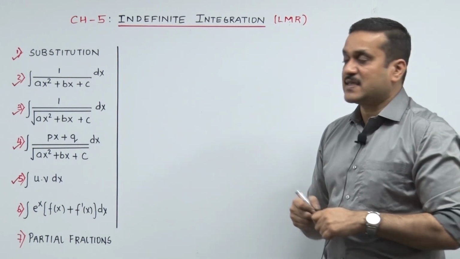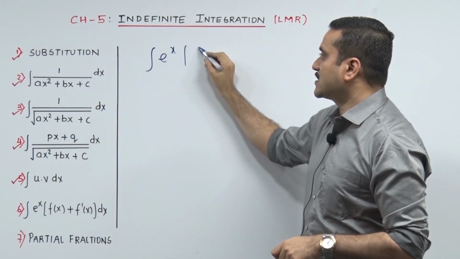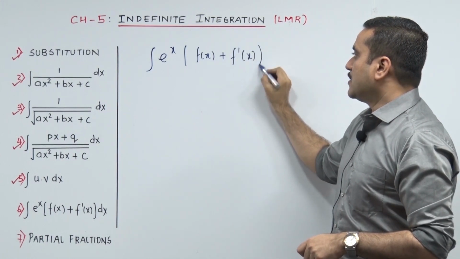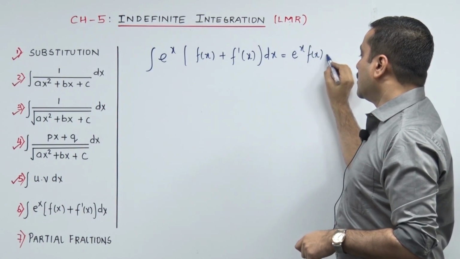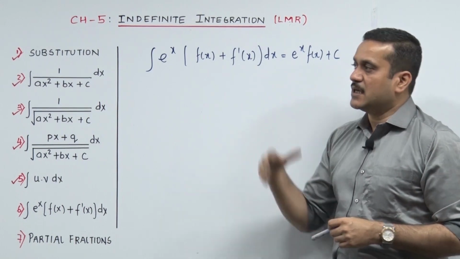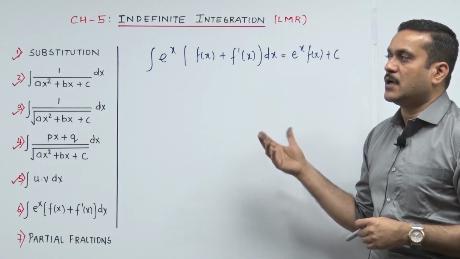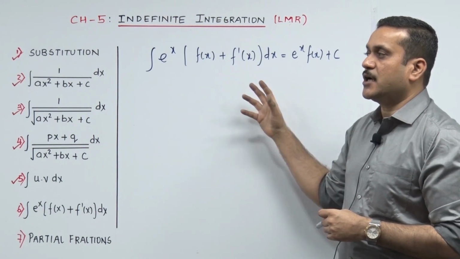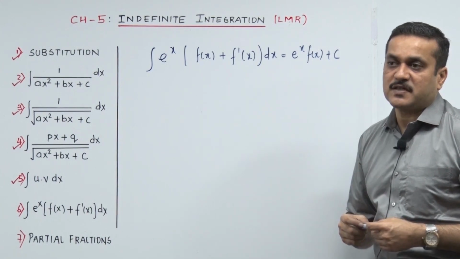But coming to your sixth segment, it talks about a state formula, integrate e raised to x fx plus f dash x dot dx. It goes e raised to x fx plus c. Oh, I have a cluster of 3 now talking about fx and f dash x. पहले तो feel it माने, you must have surely done an exercise on that. It says if your sum is placed in that way, it's e raised to x, in the bracket you have got fx plus f dash x. The straight answer to that goes e raised to x fx plus c.